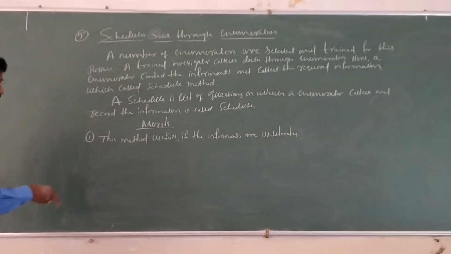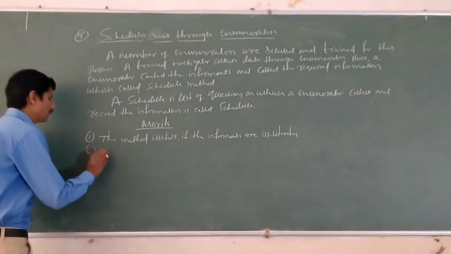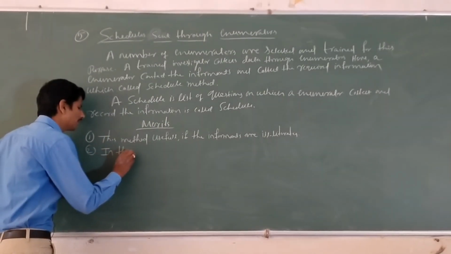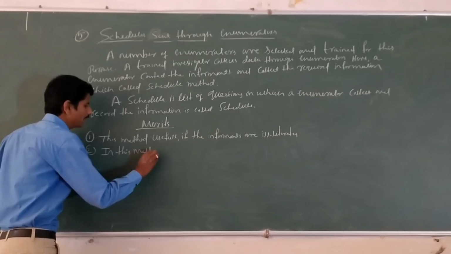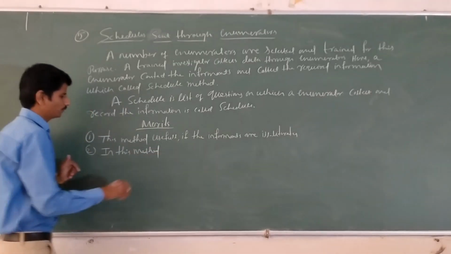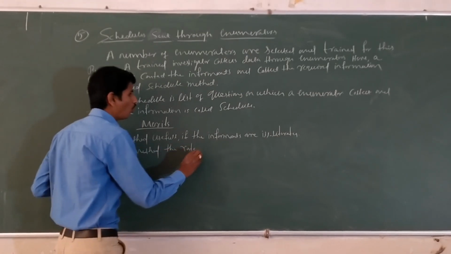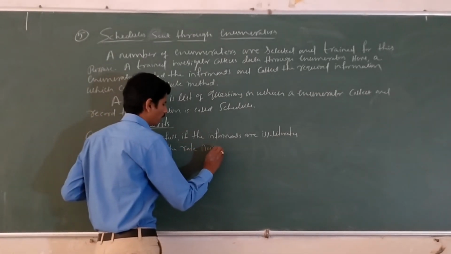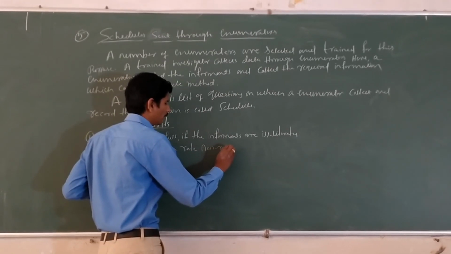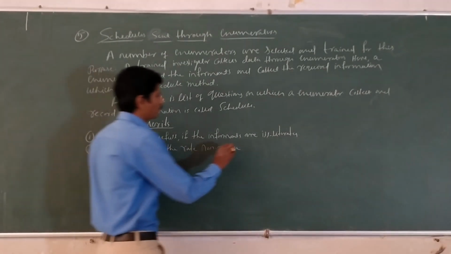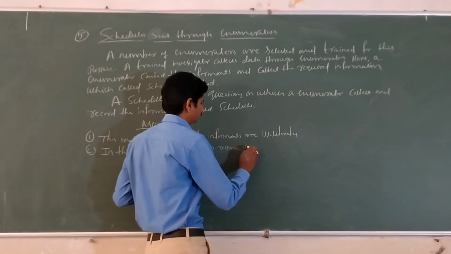The next, second one is that in this method the rate of non-response is less.